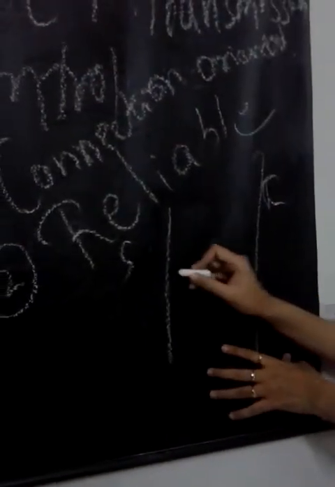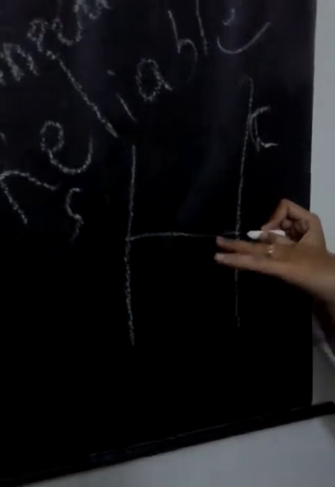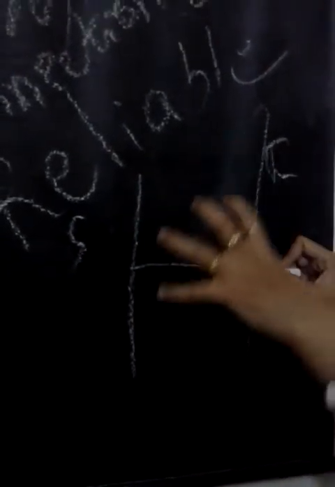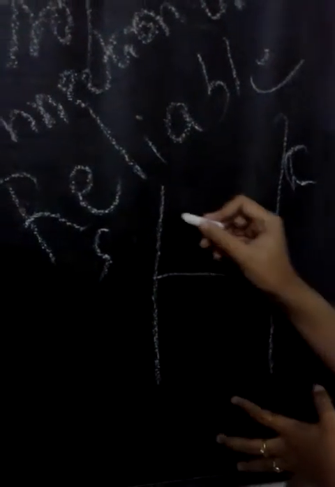Connection oriented: first, a connection should be pre-established. This is the sender, this is the receiver. Before transferring the data, there should be a connection establishment stage, meaning a link should be established.